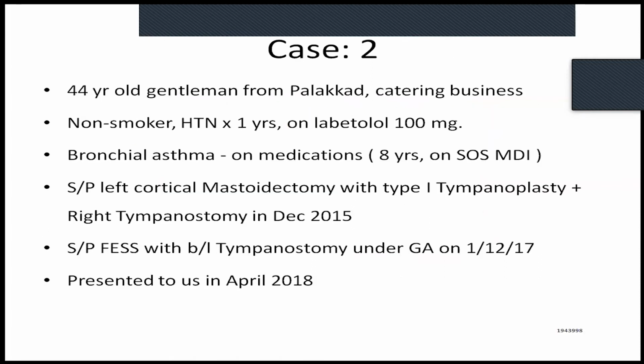Moving on to the next case, he's a 44-year-old gentleman who is working in a catering business from Palakkad. He presented to us somewhere in 2018 and he is a non-smoker, with hypertension as well as asthma. He has significant past history. He underwent left cortical mastoidectomy with type 1 tympanoplasty and right tympanostomy in December 2015. Two years later, he had to undergo FESS as well as tympanostomy. Almost 3 months after that particular surgery, he presented to us in April 2018.